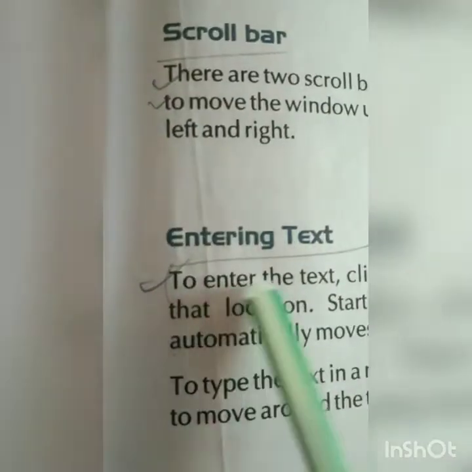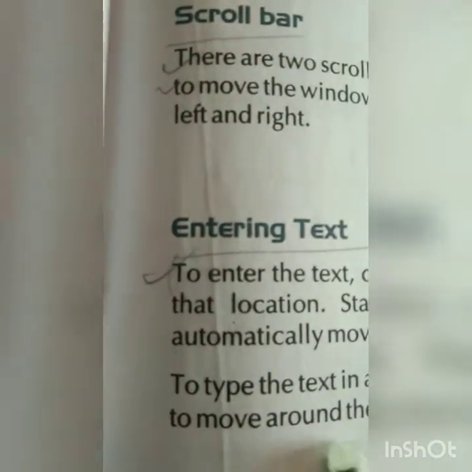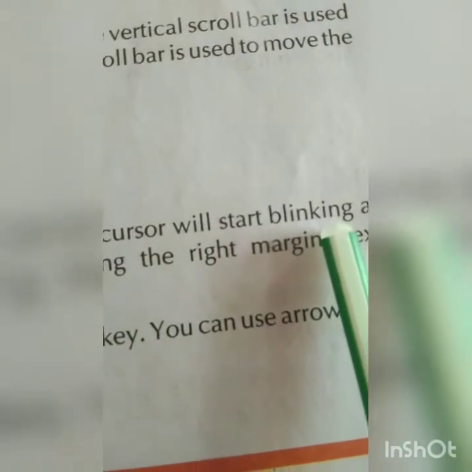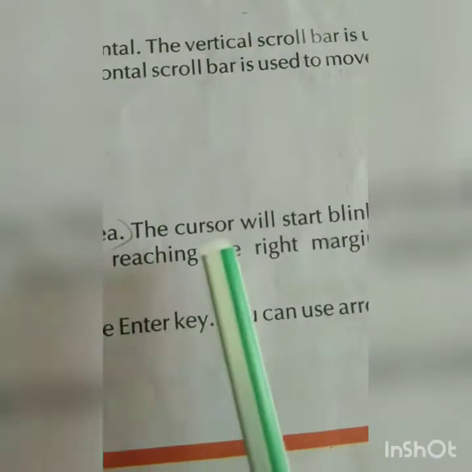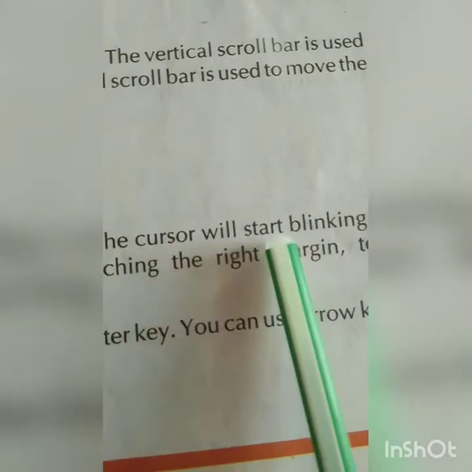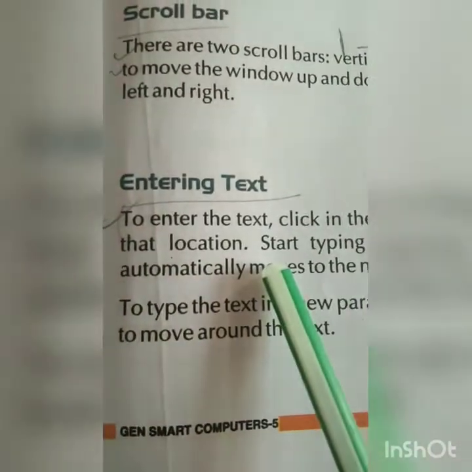Now, entering the text. How do I enter text in my work area? A simple thing: to enter the text, click in the document area, that is your working area. The cursor will start blinking because your document is blank. When you start typing in your working area, you will see a cursor blinking at that location.